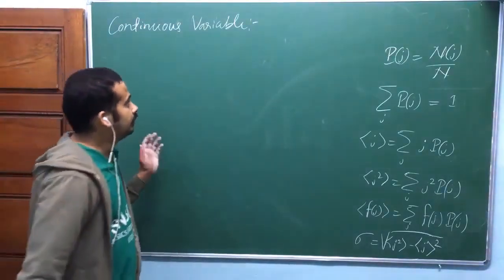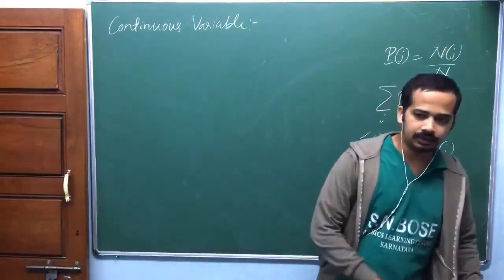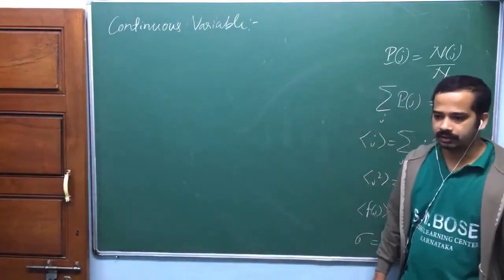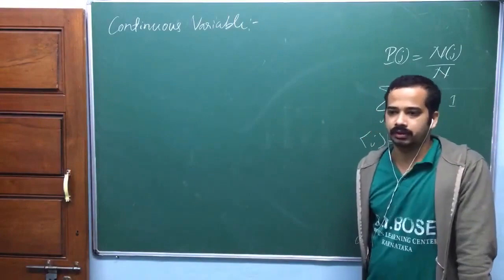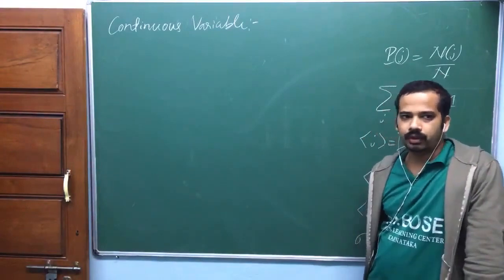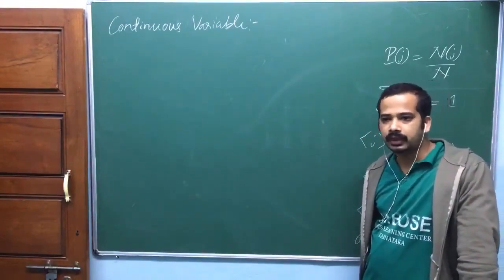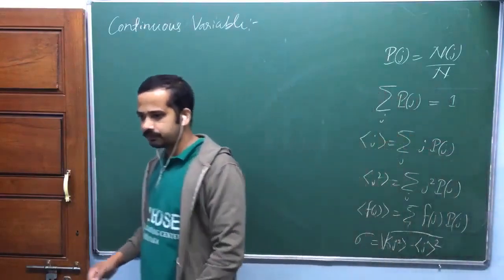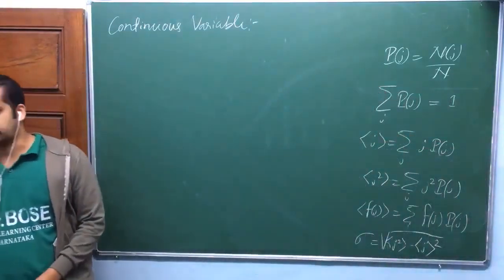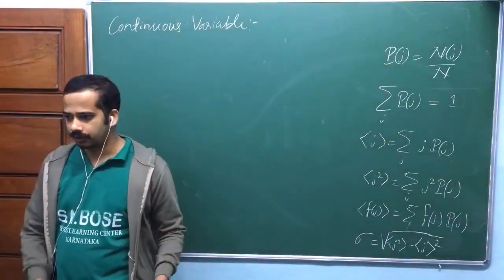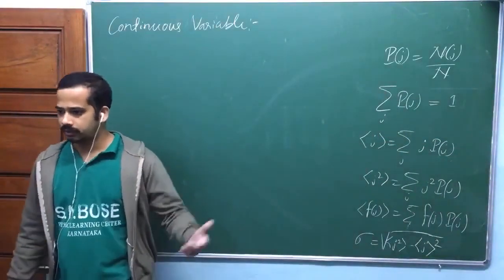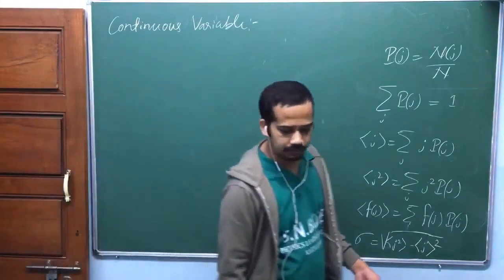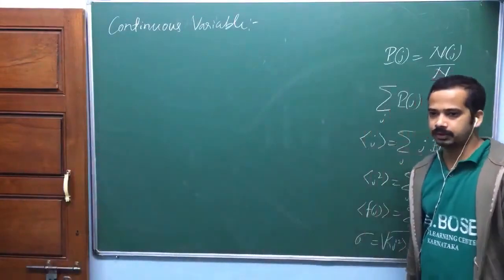Now look at here. You have a situation. You take the entire country, so entire India. There are many people, isn't it? If you talk about the probability of getting some age, then you should minimize that interval. Are you getting my point? If you take the entire country, we have 130 crore people, 130 to 140 crore people, isn't it?